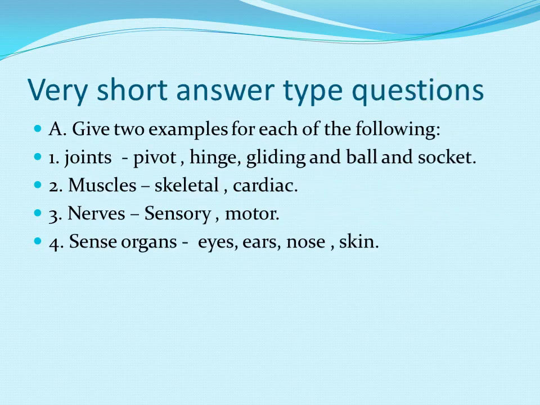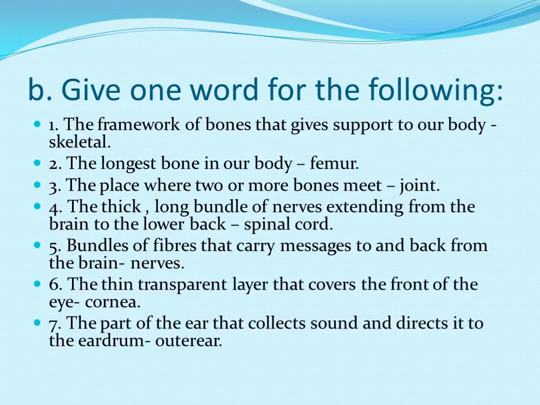And then very short answers. A, give 2 examples for each of the following. Joints, you can write any 2 joints: pivot, hinge, gliding and ball and socket joints. Muscles: skeletal, cardiac, smooth muscles. Nerves: sensory nerves, motor nerves and mixed nerves. Sense organs: eyes, ears, nose, skin, tongue.